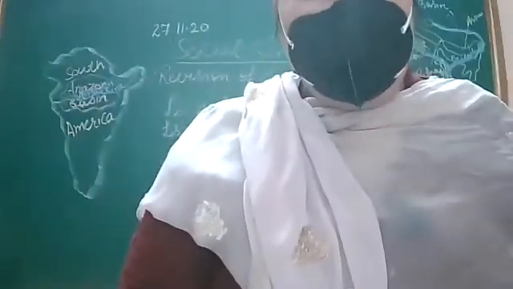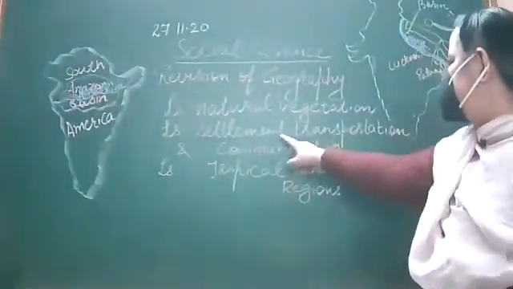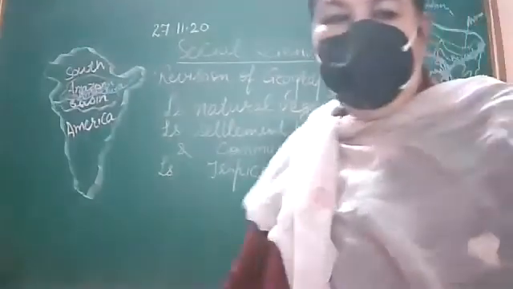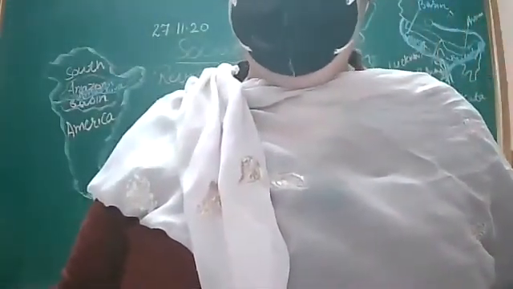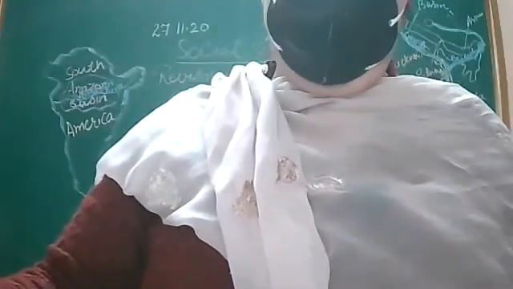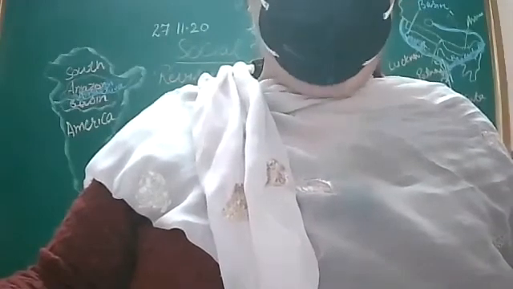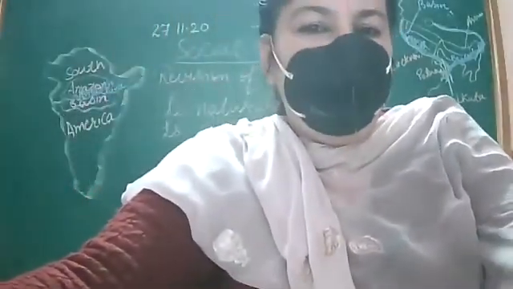I have just done that. Next is settlements, transportation and communication. So what is settlement? Settlement is a place where people build their houses. Okay? It can be of two types, rural and urban. Rural and urban, and also permanent and non-permanent. Permanent, for example, we people live in our permanent houses.